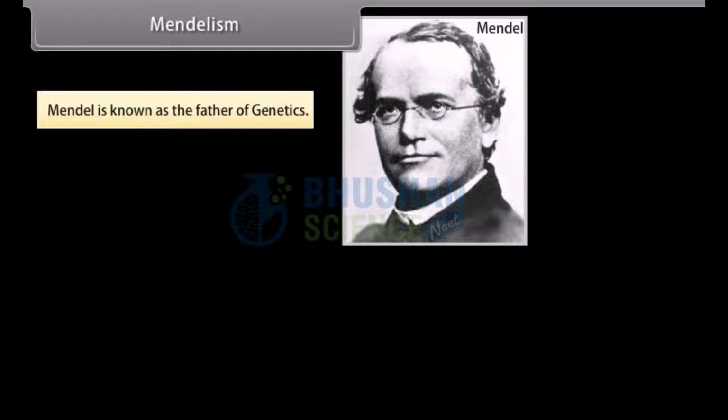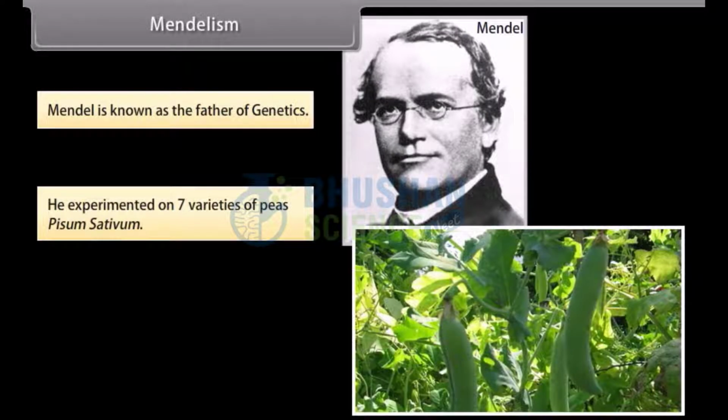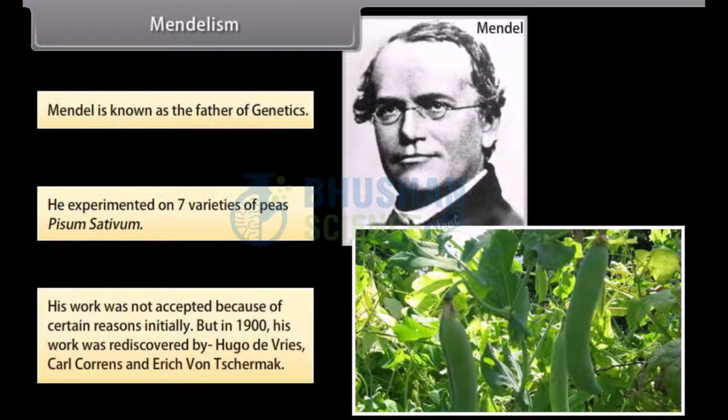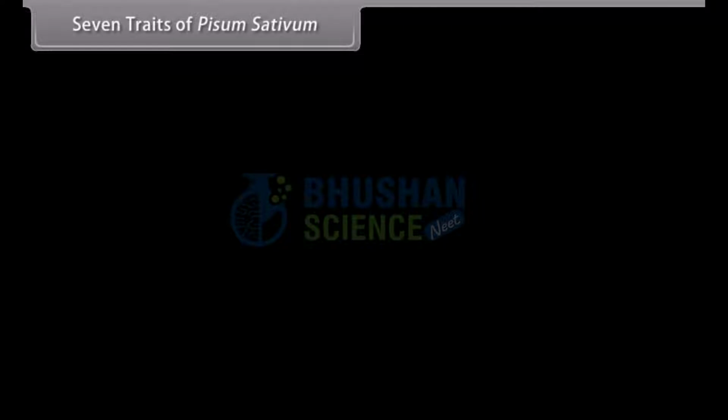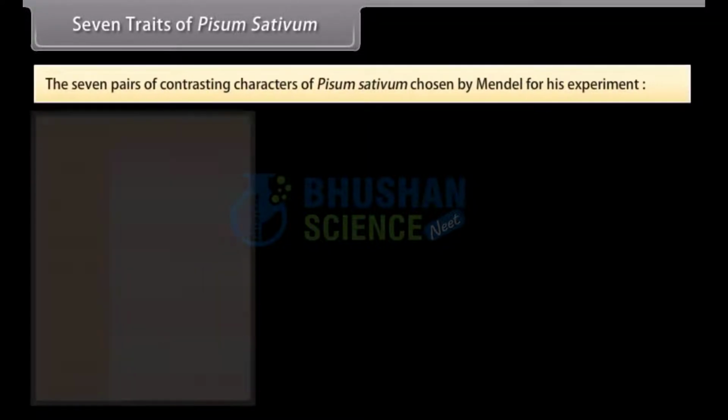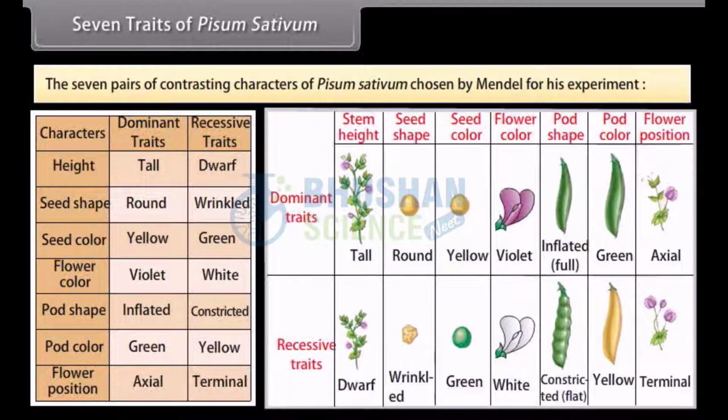Mendelism. Mendel is known as the father of genetics. He experimented on 7 varieties of peas, Pisum sativum. His work was not accepted because of certain reasons initially, but in 1900, his work was rediscovered by Hugo de Vries, Carl Correns, and Erich von Tschermak. Seven traits of Pisum sativum. The 7 pairs of contrasting characters of Pisum sativum, chosen by Mendel for his experiment.